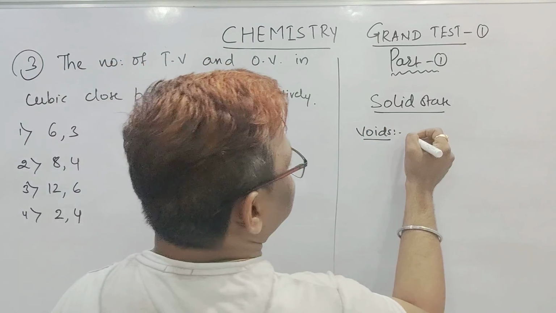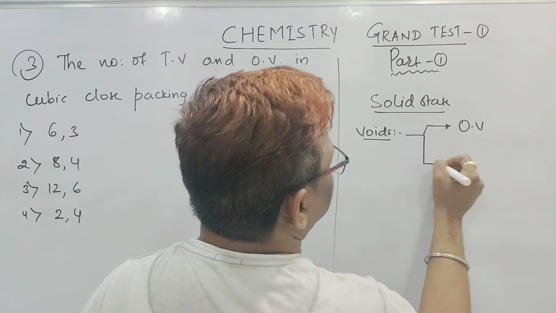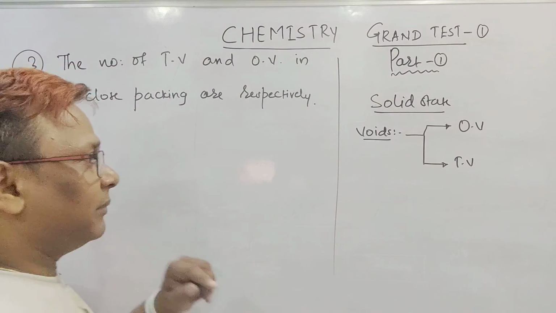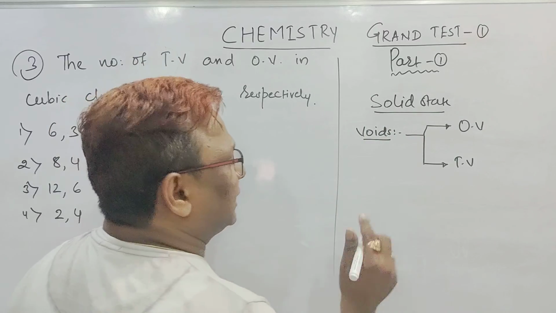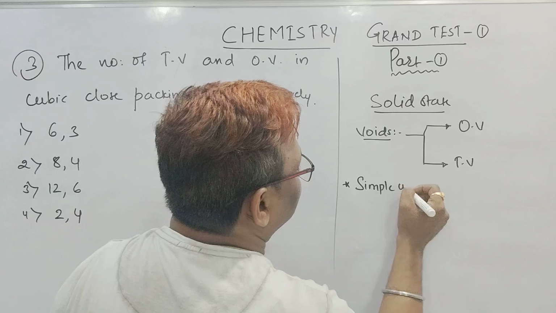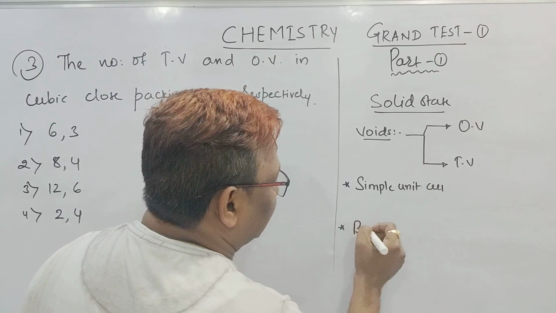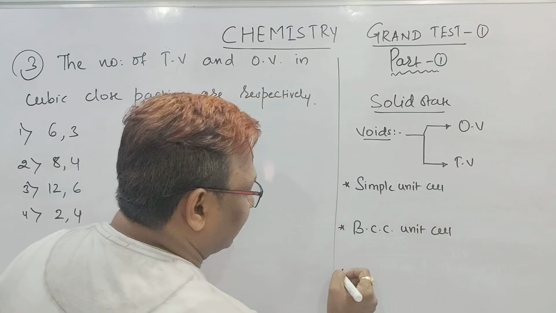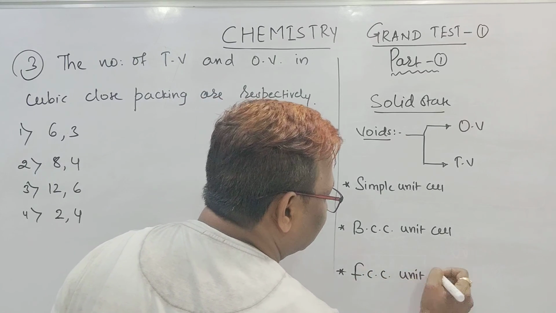You know this void is of two types. One is called an octahedral void. Another void is called a tetrahedral void. But one thing you remember, the concept I am going to discuss with you. In the solid state we have three unit cells. The first one is called a simple unit cell. The second one is a body centered cubic unit cell. And the third one is a face centered cubic unit cell.